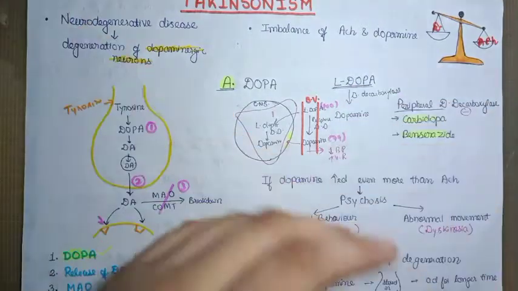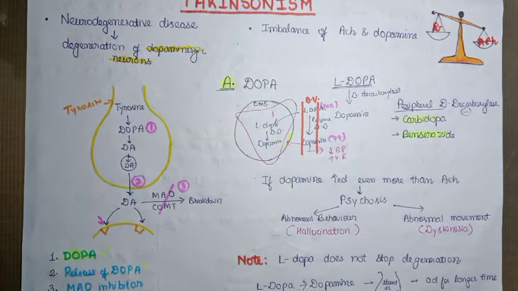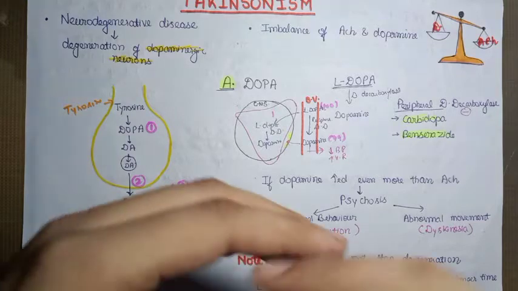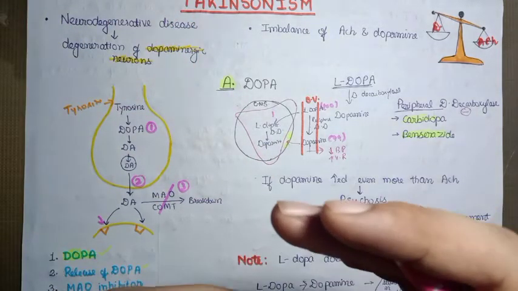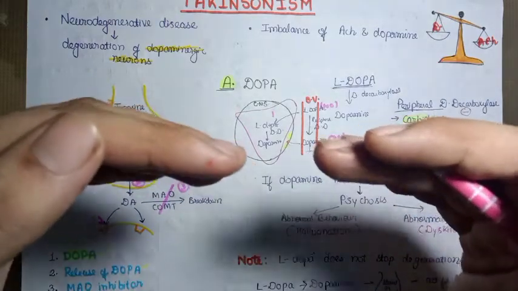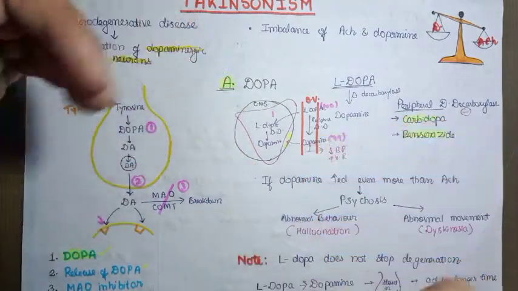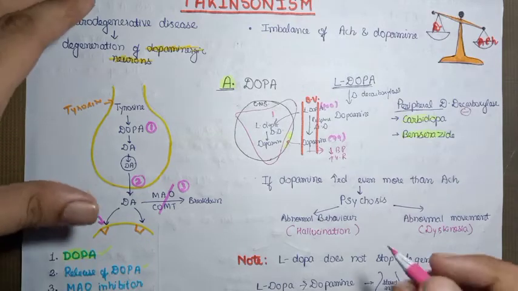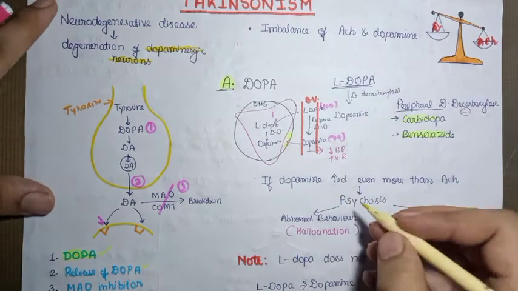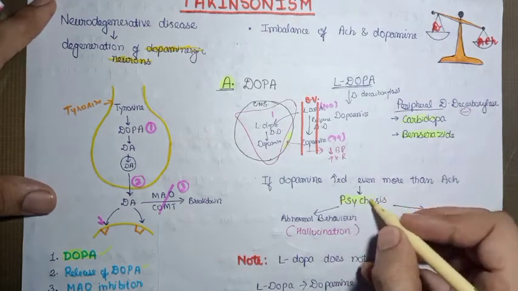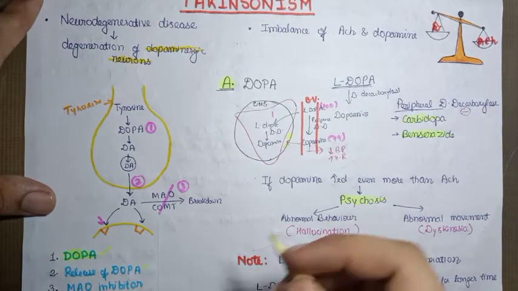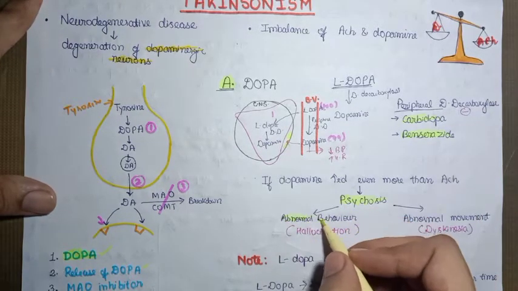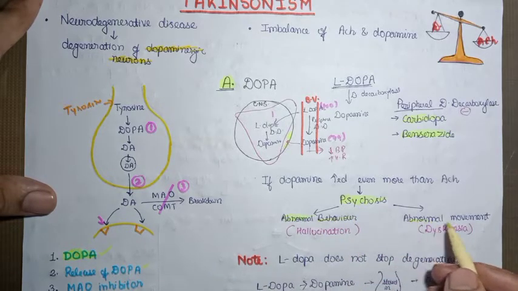So you have come to know that L-dopa is the most effective way to increase the dopamine in the treatment of Parkinsonism. But if we increase dopamine more than the acetylcholine, an imbalance will occur, and it will lead to psychosis. Psychosis are the CNS defects which can lead to abnormal behavior or abnormal movement.